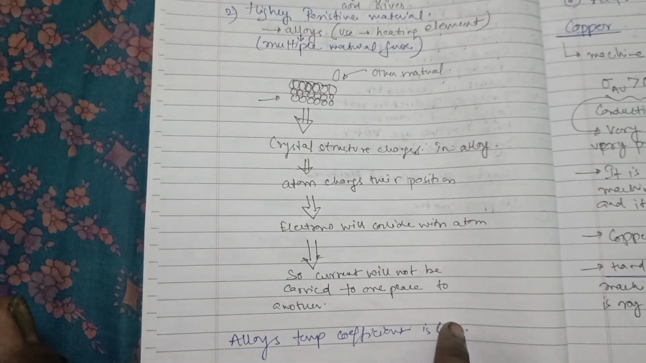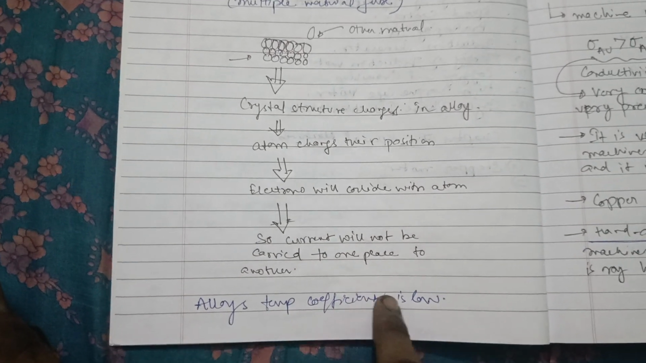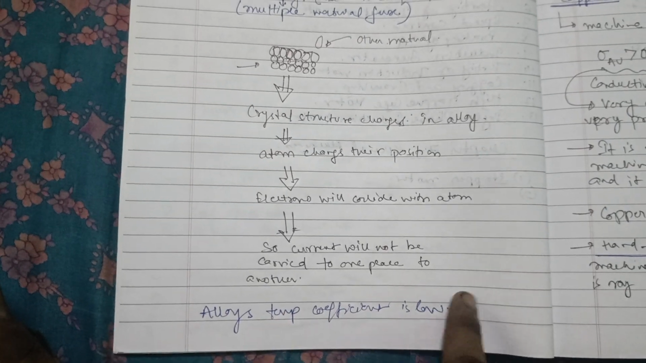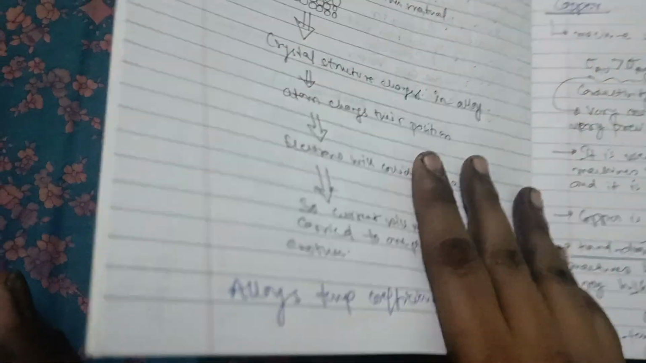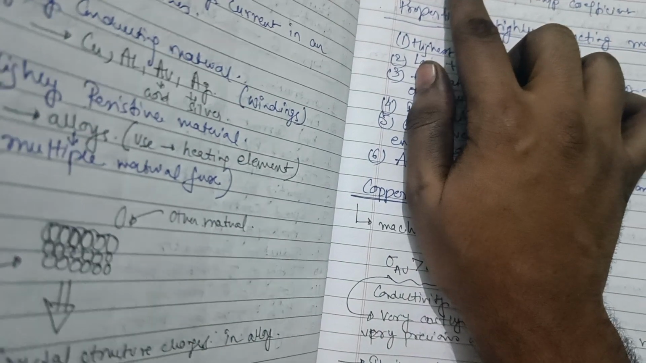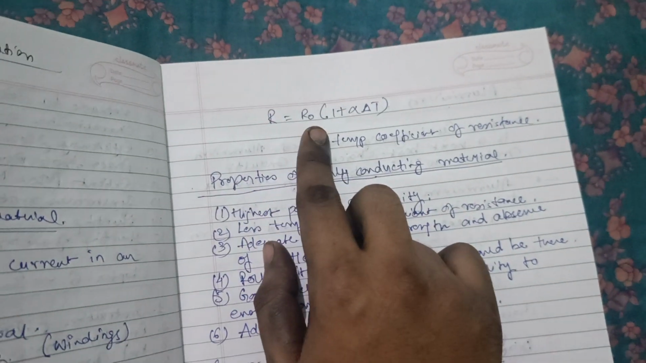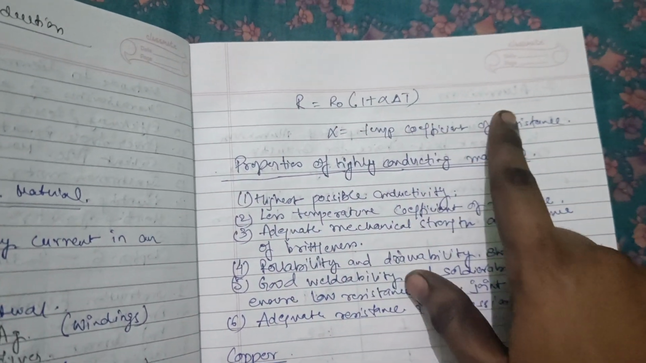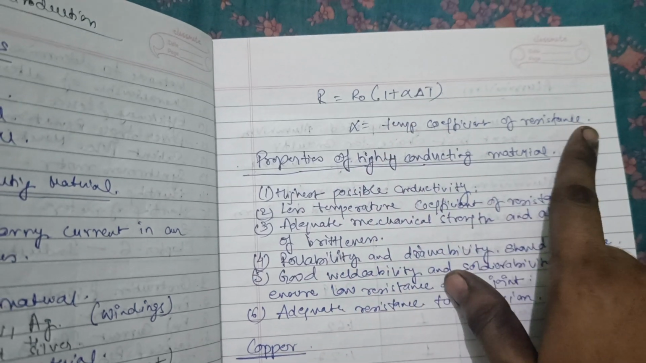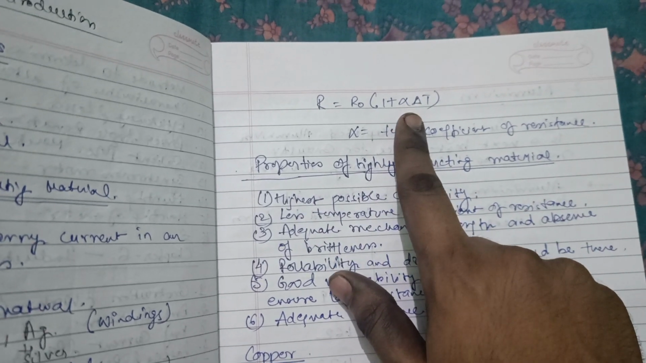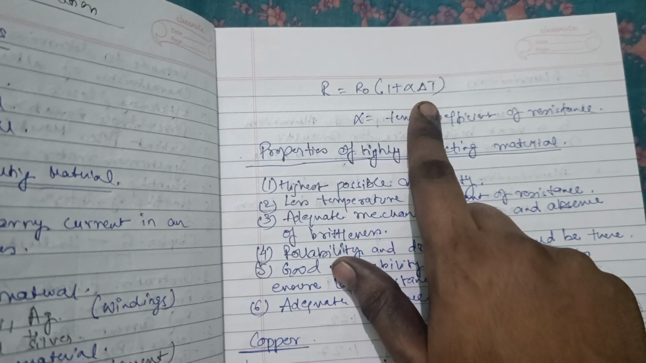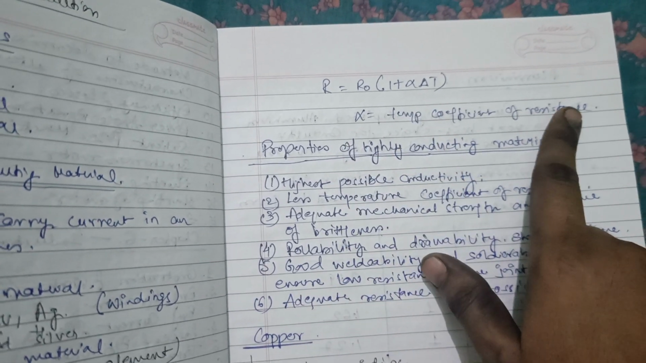One more important thing is that the alloy temperature coefficient is low. Alloys have a very low temperature coefficient, where you can see R equals R naught into 1 plus alpha delta T, where alpha is the temperature coefficient of resistance. So alloy has a low temperature coefficient.